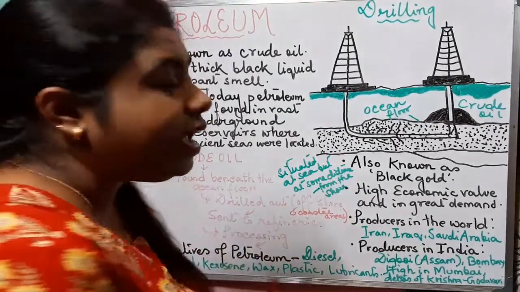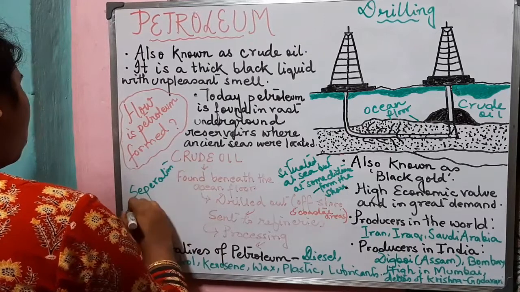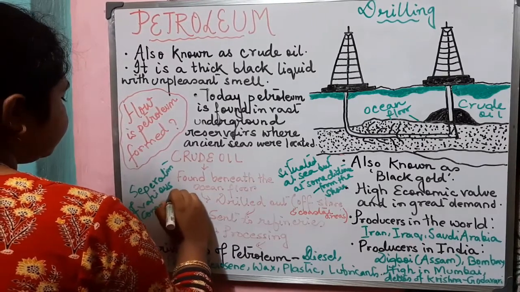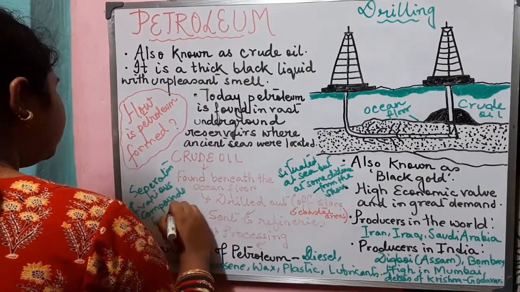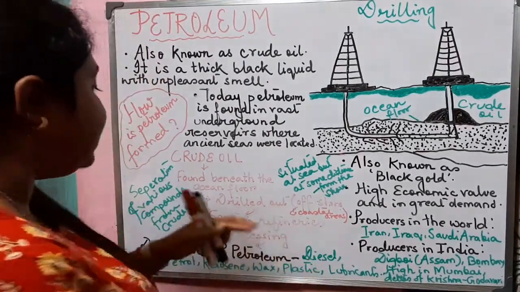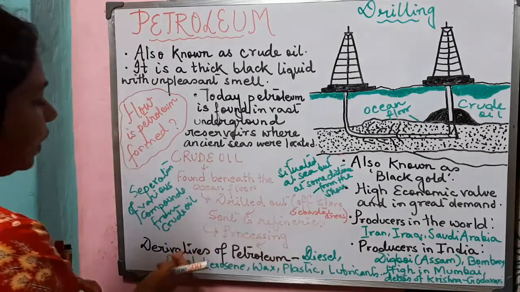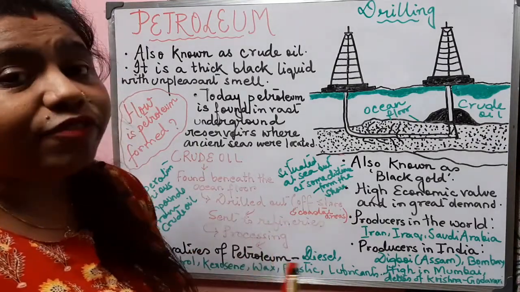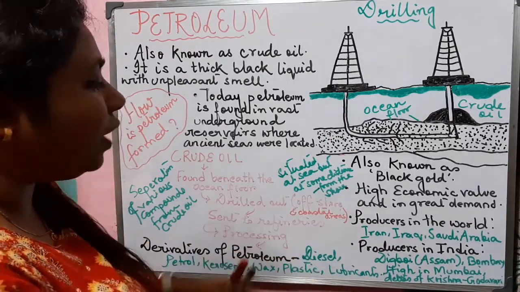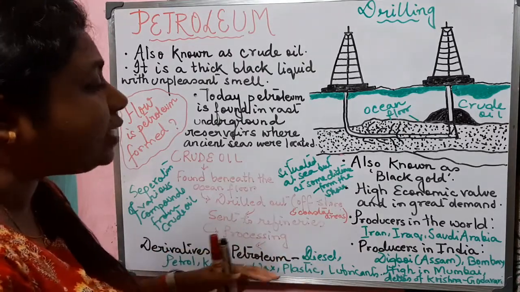What is refining? Refining means separation of various compounds from crude oil. After the crude oil is sent to refineries, it gets processed, and from there we obtain different products like diesel, petrol, kerosene, wax, plastic and lubricants. All these products have high economic value and are in great demand.